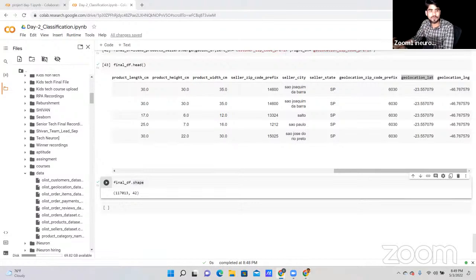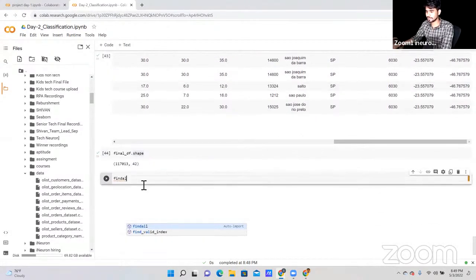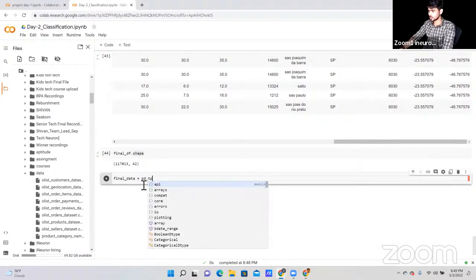Okay, fine. So now I'm going to dump our data in one single CSV, because previously we have a lot of data, right? Now I'm going to dump our data in one CSV. So for this, what can I write? I can define final DF. This is the final data that we have. Final data equal to pd dot, not pd dot, to CSV.